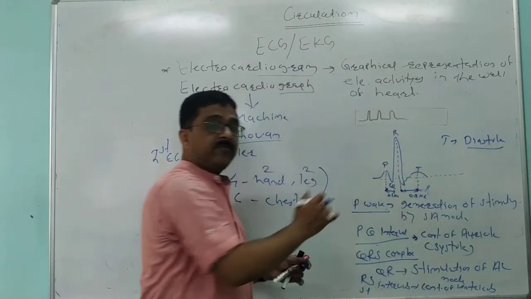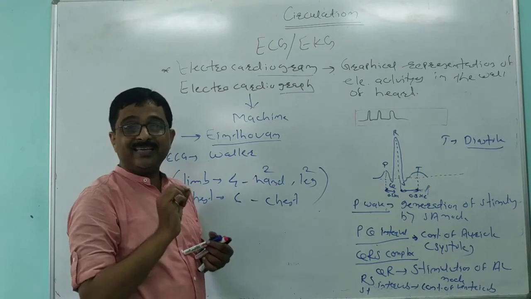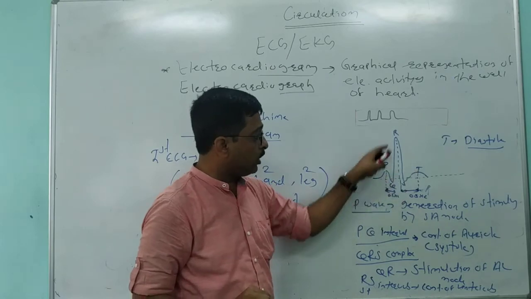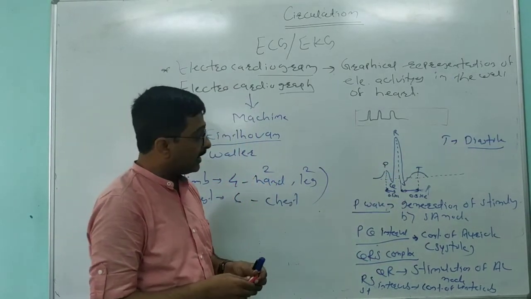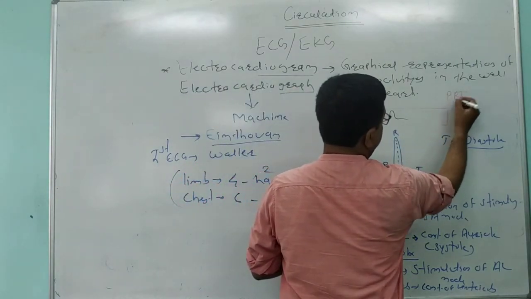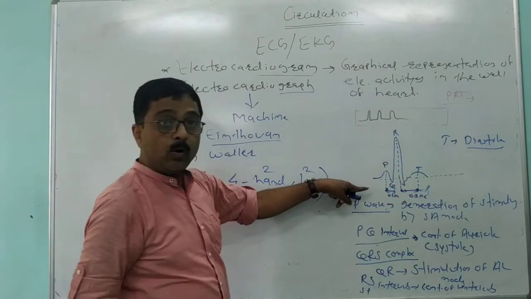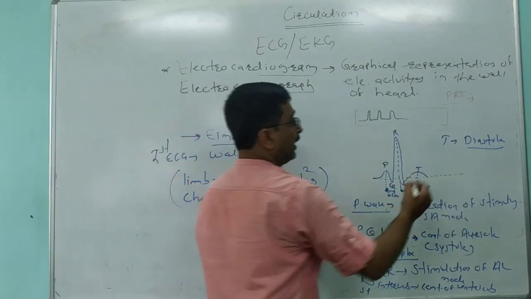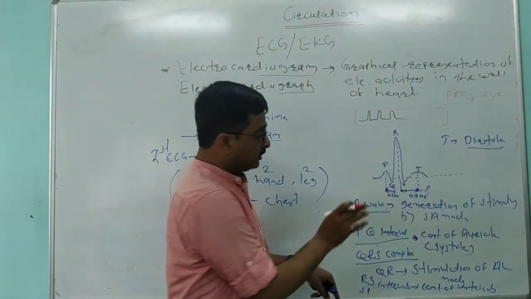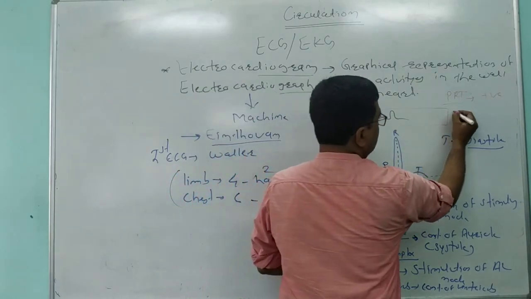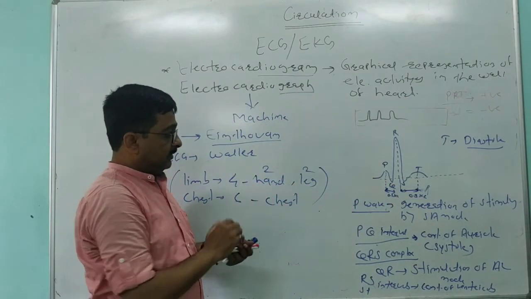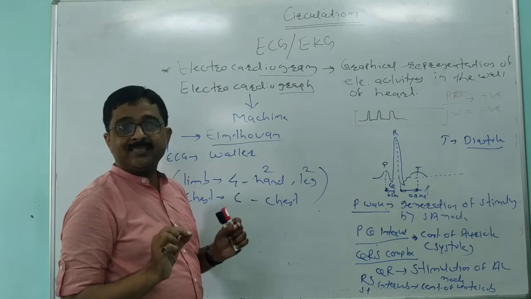So these are the different waves in the normal ECG of a normal human being, that is PQRST. Now, out of these waves, three waves, P, R and T, here I am going to write P, R and T waves, are above the baseline. So these waves are called positive waves. And the waves Q and S are below the baseline. So these waves are called negative waves. So this is all about the interpretation of a normal ECG in human beings.